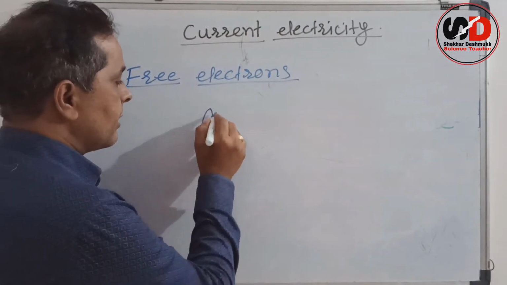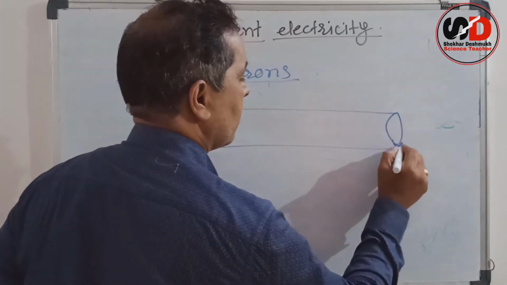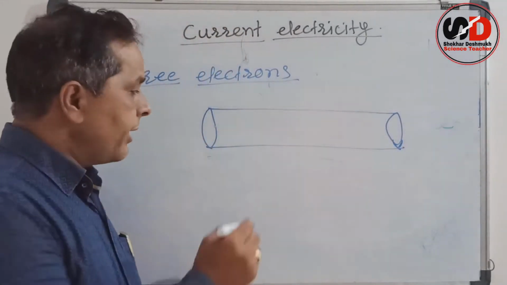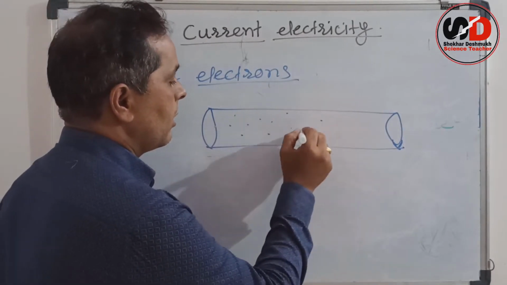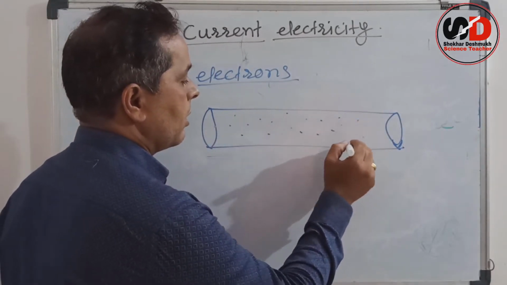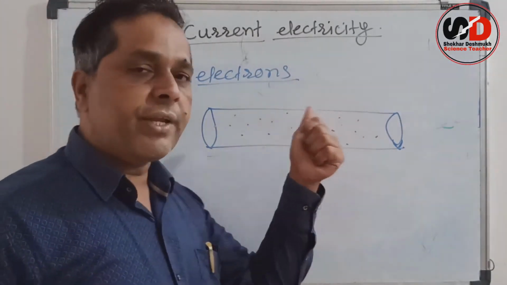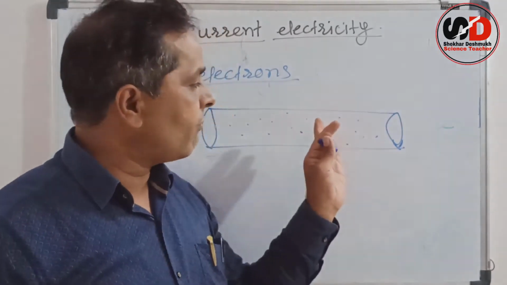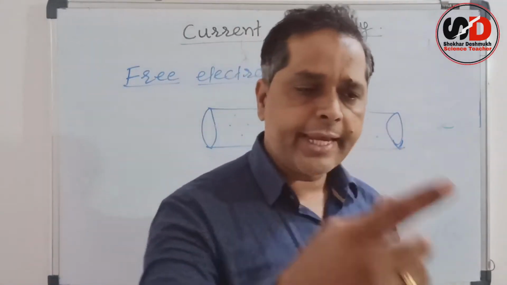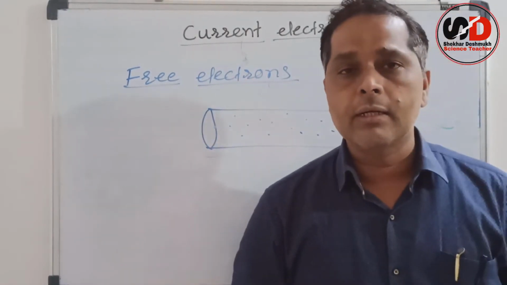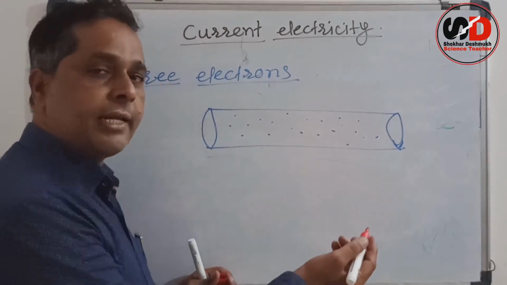Suppose this is a conductor. It has a large number of free electrons here. And as they are free, they are free to move throughout the conductor. So electrons can go from one place to another. They can move freely, and therefore they are called free electrons.